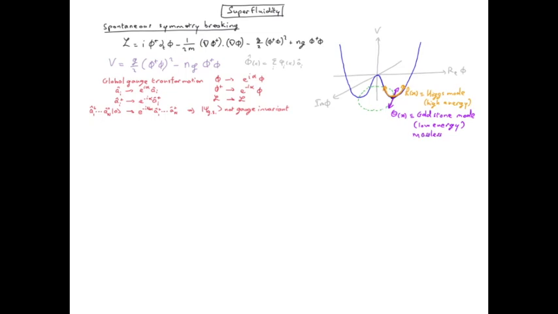And we call H the Higgs mode, which corresponds to climbing up the wall, and that's a high energy mode because it has a finite mass, so it costs energy to move the field out of the vacuum. With this parameterization, we see that the Goldstone mode corresponds to a gauge transformation of the field. Indeed, it only changes the phase of the field.